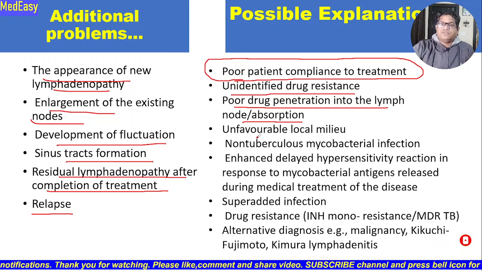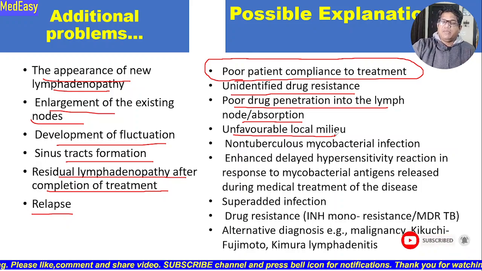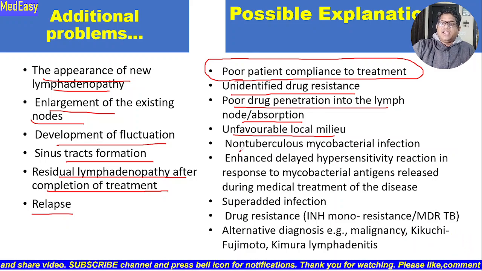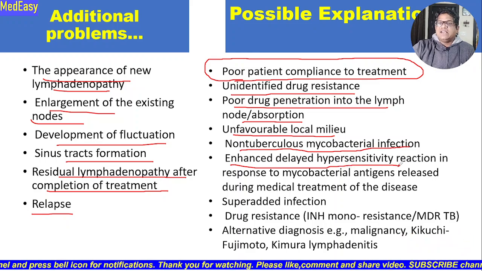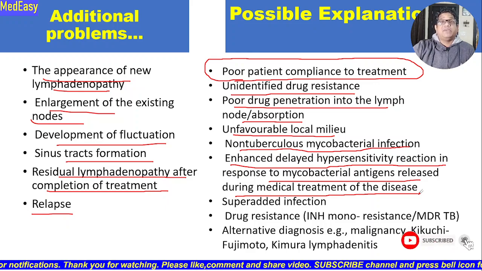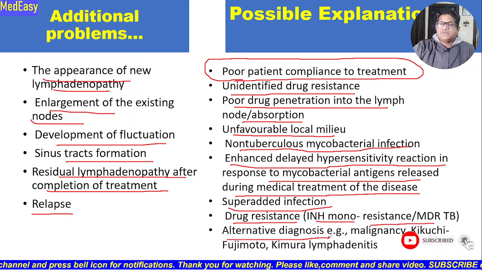This is another factor. There may be an unfavorable local milieu; the lymph node is a distant site located in an area where drugs are possibly not able to penetrate, or the drugs are not available to act. There may be NTM infection, non-tuberculous mycobacterial infection. In that situation also there may be new nodes, or poor response to therapy. There may be an enhanced delayed hypersensitivity reaction in response to microbial antigen released during medical treatment of the disease, which we see especially in the paradoxical response. There may be superadded infection, resistant cases like INH mono-resistant, MDR or RR-TB cases, and there may be alternative diagnoses like malignancy, Kikuchi-Fujimoto disease.